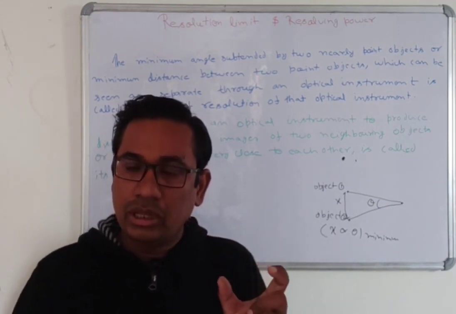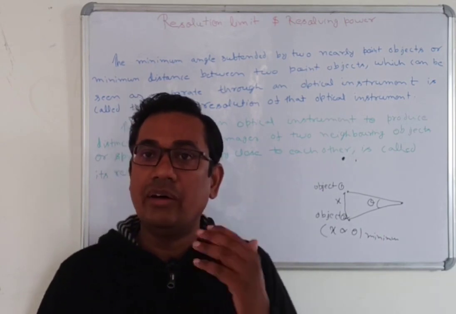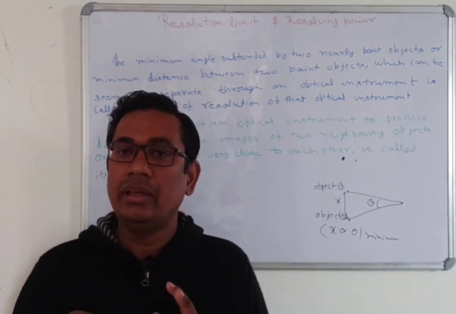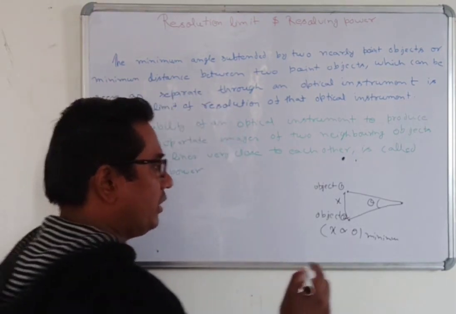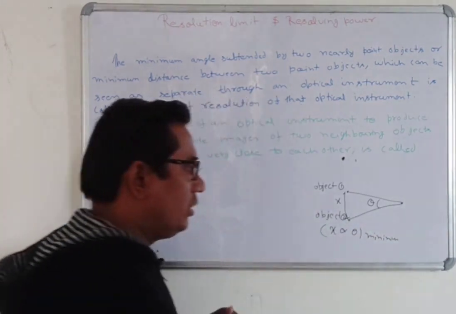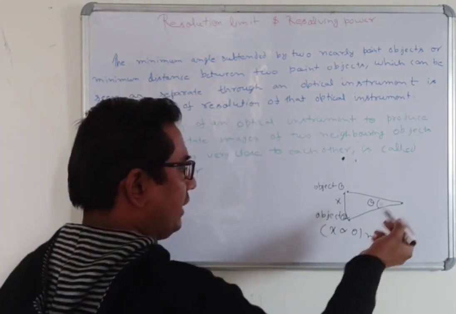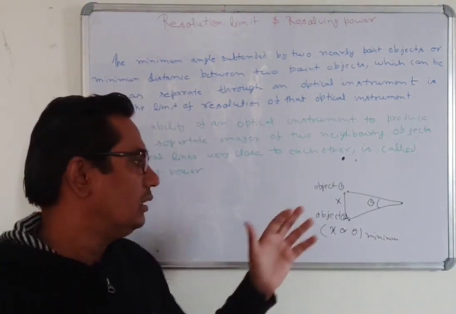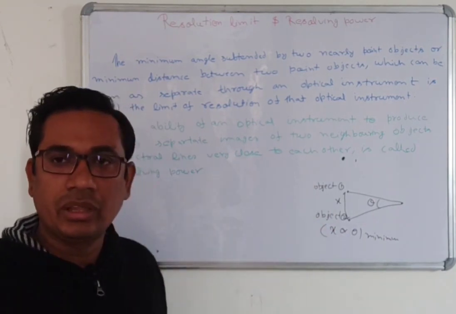The limit of resolution of the binoculars is very good compared to our eye. Every optical instrument has some limit of resolution in terms of angle or position. Beyond that, the instrument is unable to separate a clear picture of two objects.